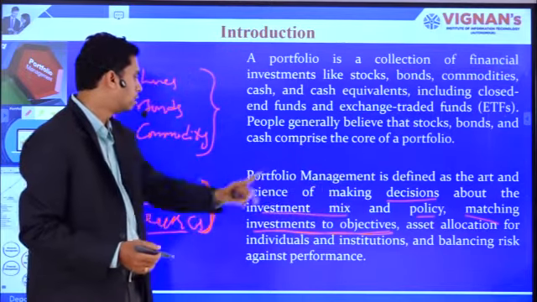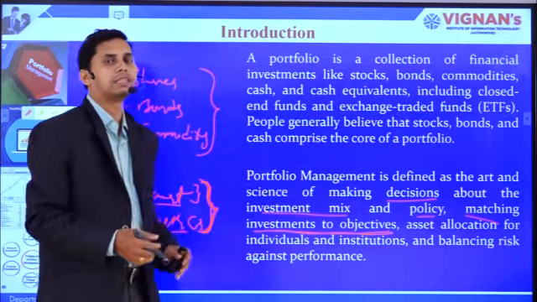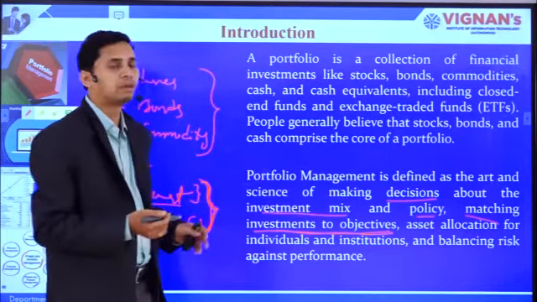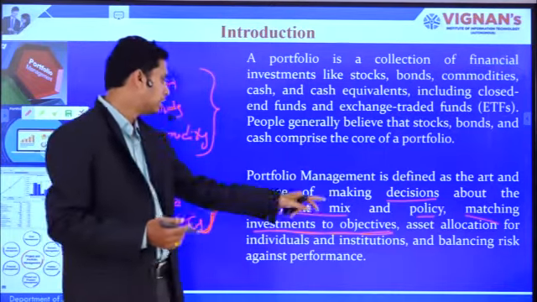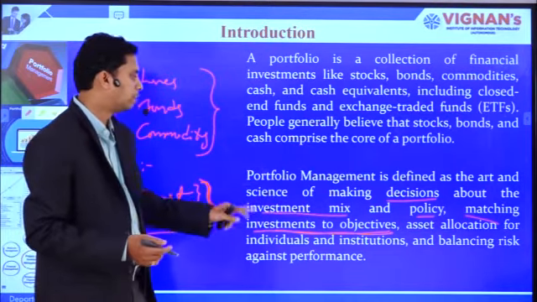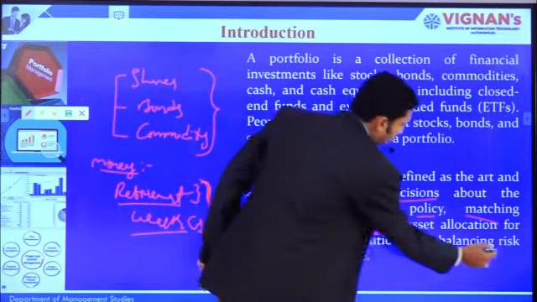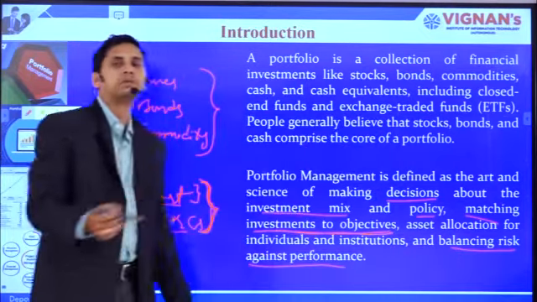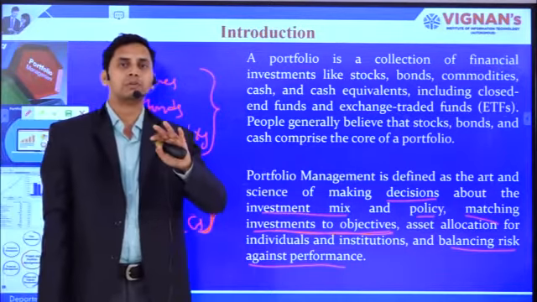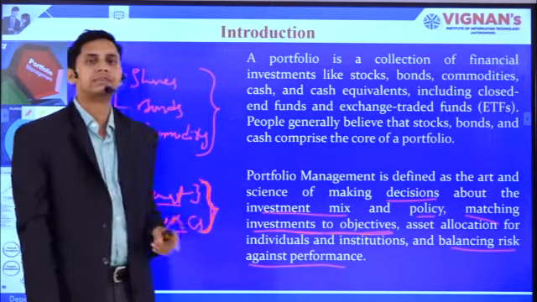And also asset allocation for individuals and institutions. If it is portfolio management for a company, then I need to think about the institutions, and if it is an individual, then I should think about the individuals. And balancing risk against performance is another important aspect in portfolio management, meaning we are supposed to match the risk with the performance.